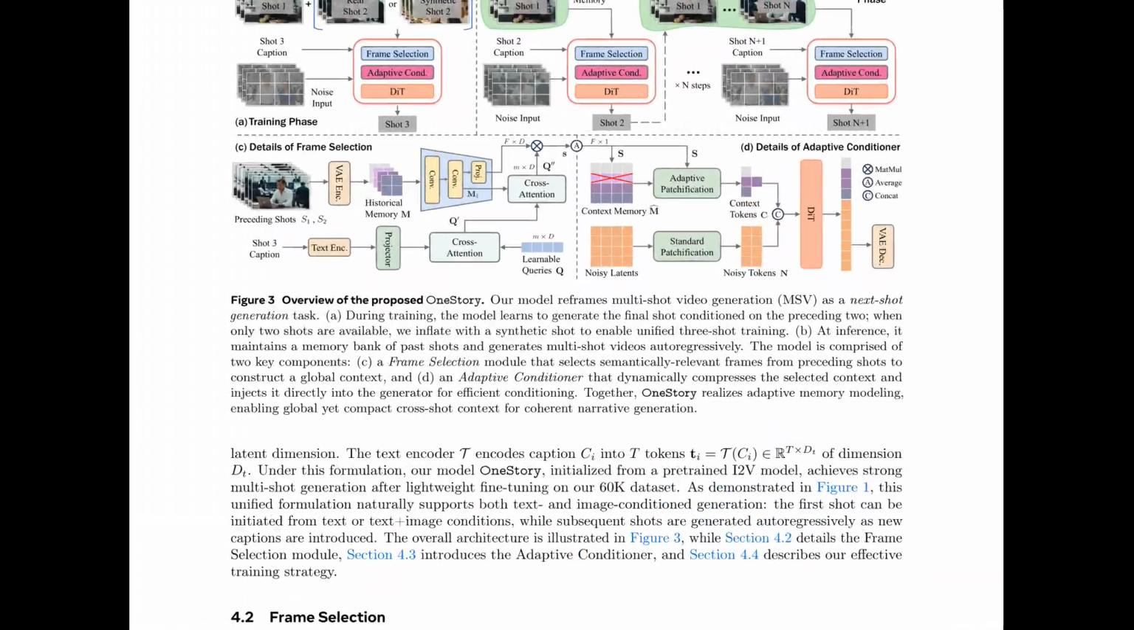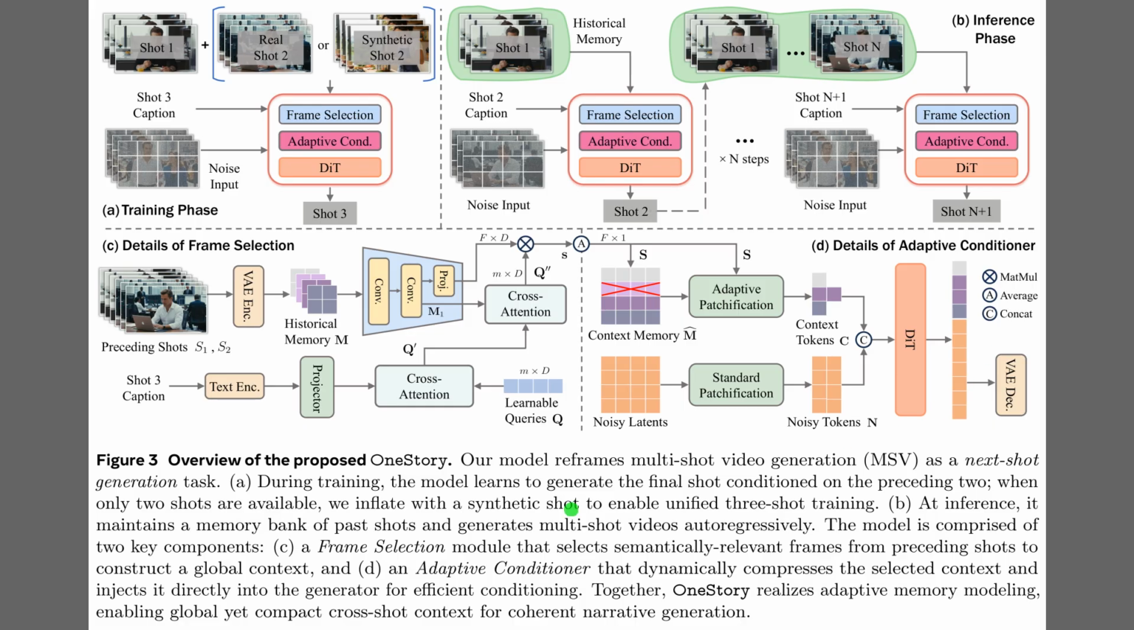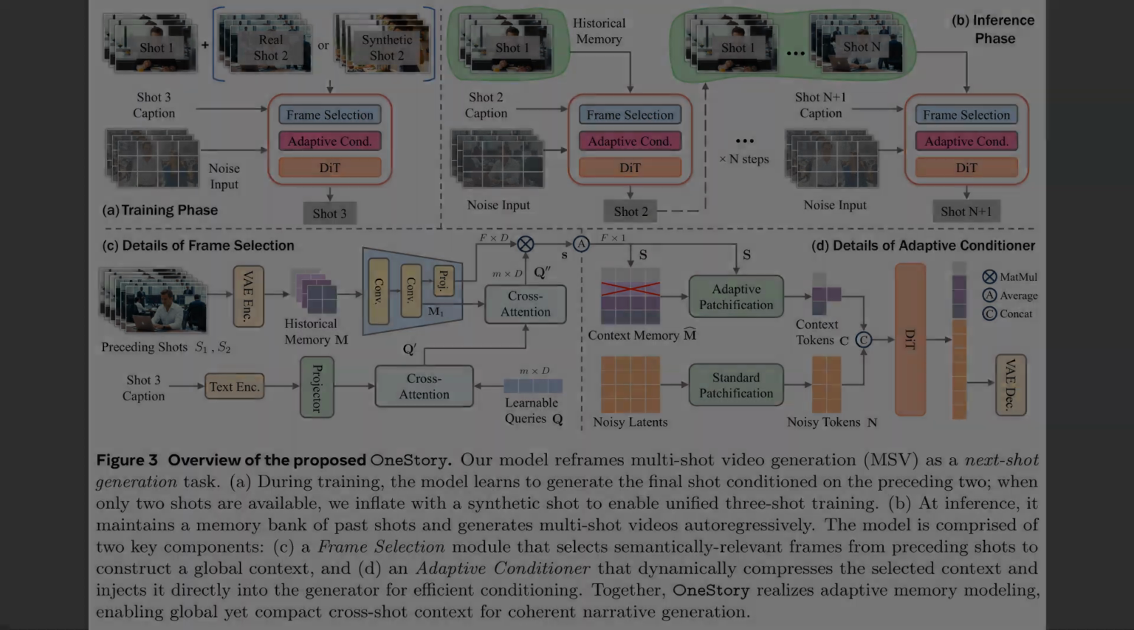Figure 3 lays out how OneStory actually operates, from training through inference using a next shot generation setup. The top left training panel shows the model learning to predict shot 3 from 2 input shots plus noise, so it can handle both real and synthetic middle shots. The top right inference panel then auto-regressively generates many shots while a memory bank grows. The bottom diagrams unpack the frame selection module and the adaptive conditioner, which compresses important visual context into a small set of tokens that the diffusion transformer can directly attend to.